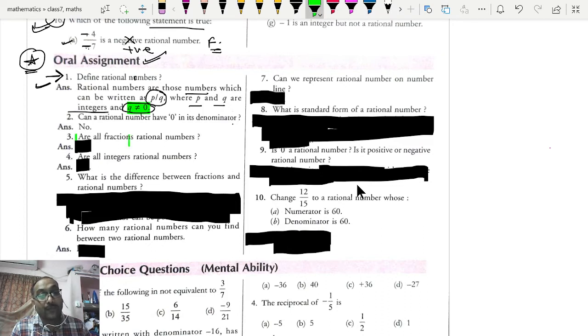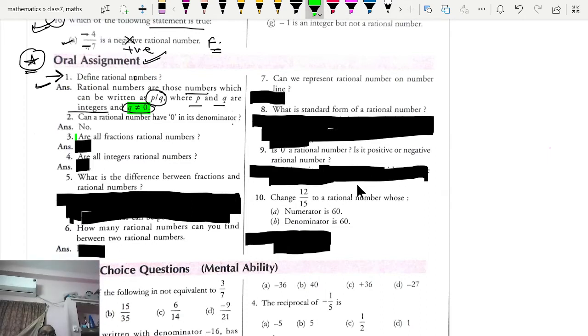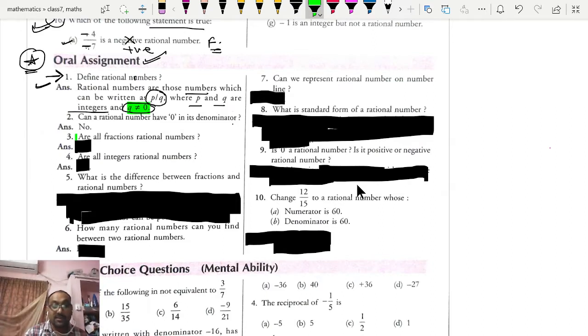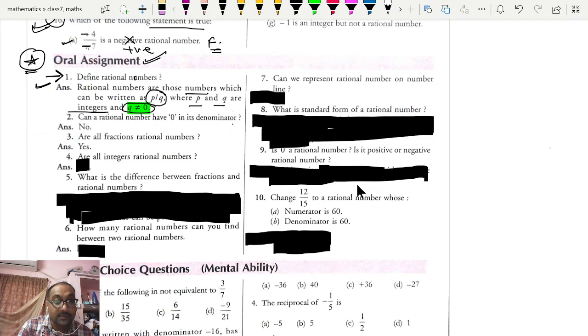Are all fractions rational numbers? We have started reading fractional numbers in class 4 when we had not studied about integers. So fractional numbers are all positive rational numbers. So its answer will be yes. All fractions are rational numbers. Absolutely correct.